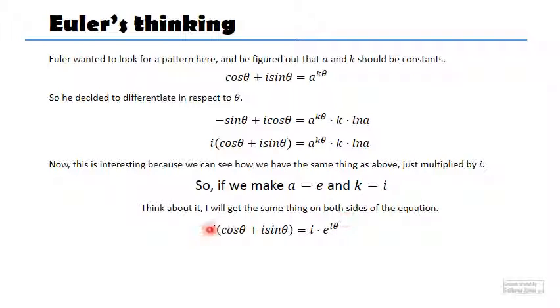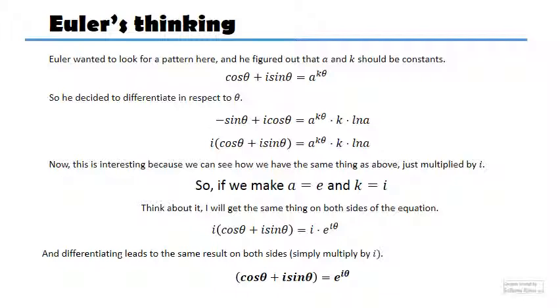Which means that for that number a, if the base is e, and if k is the imaginary number, then I'm going to get the same thing here, which means that really I can write a number in the polar form, I can write this from cis into this form here. And this thing here is going to be Euler's formula. It's quite an important achievement in maths.